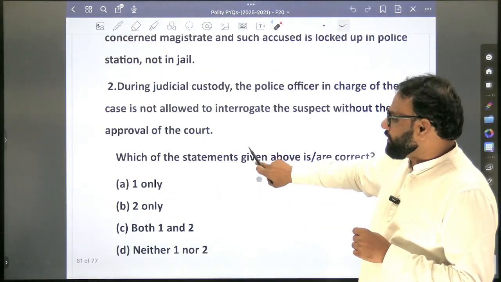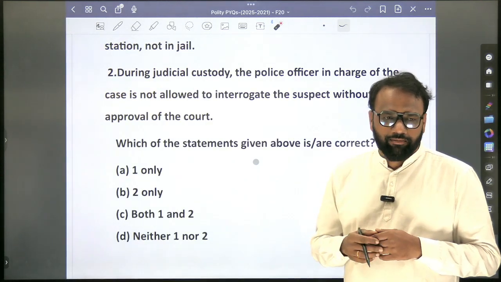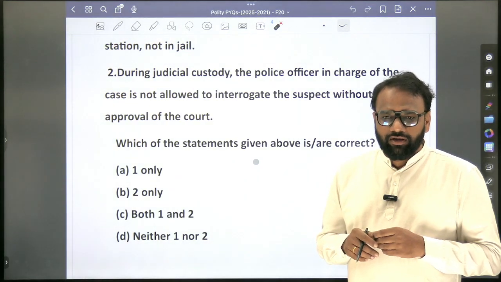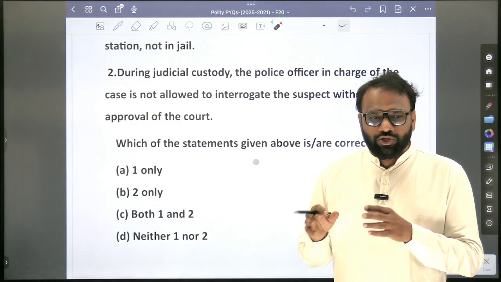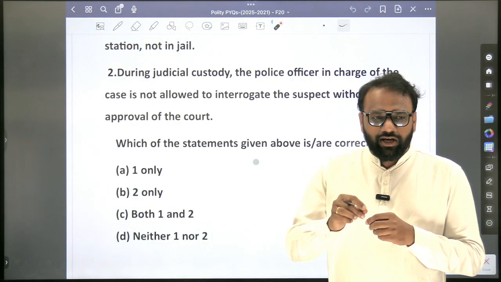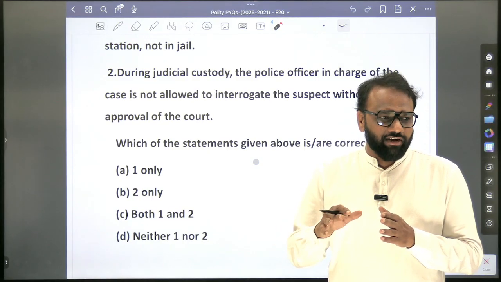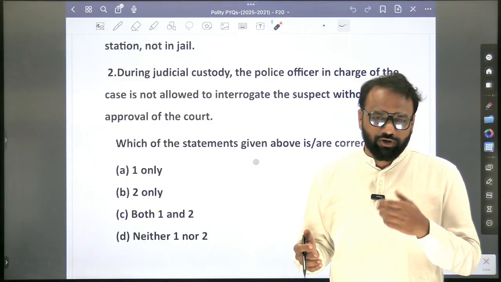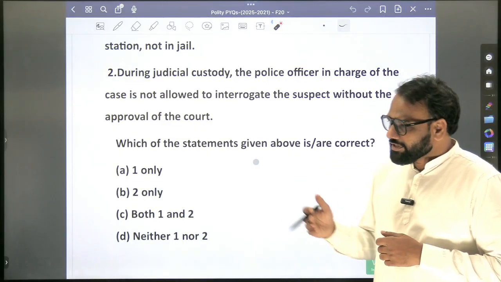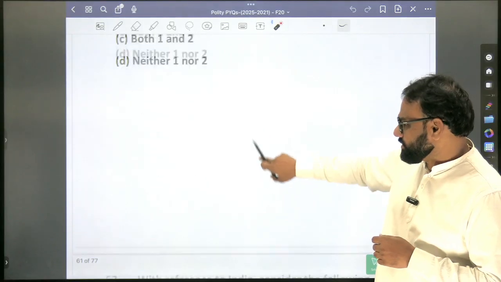Now, while reading the newspaper, you come across a report called zero FIR. What is zero FIR? Always, when any kind of incident takes place, you have to register the complaint at the police station which has jurisdiction over that area. But in case of zero FIR, you can register the complaint anywhere. That is called zero FIR. Any other things which appear in the newspaper, we shall focus on the same.